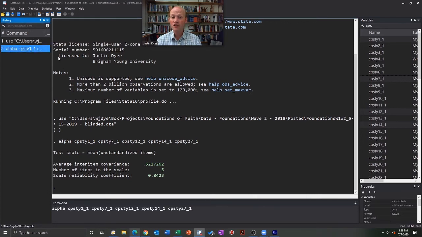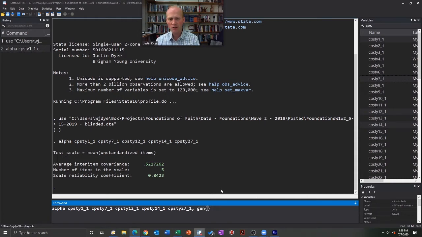All right, now we want to generate that variable. So we're going to go ahead and at the end of alpha, we're going to type in gen, and this is warmth, and so I'm going to do maybe primary underscore warm. I could call this really anything I want. I could name it the name of my children if I wanted to.